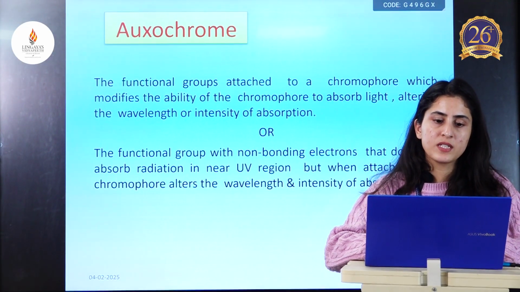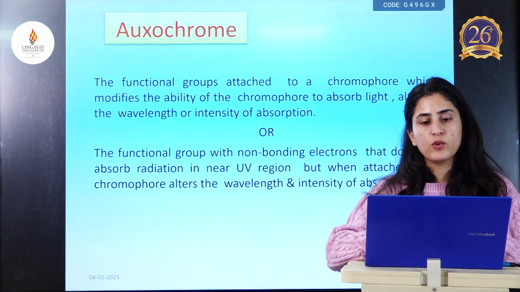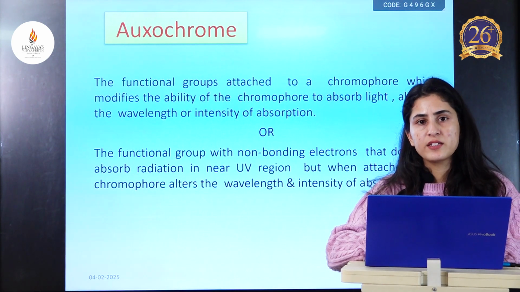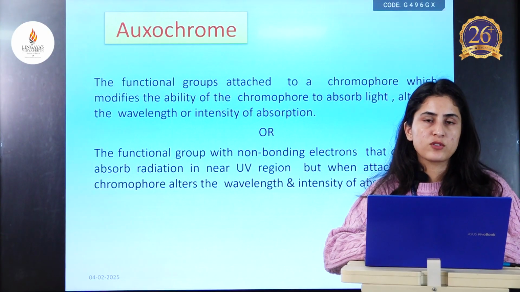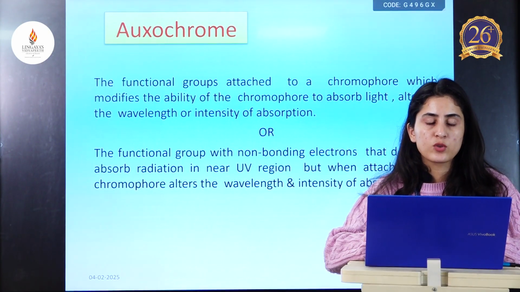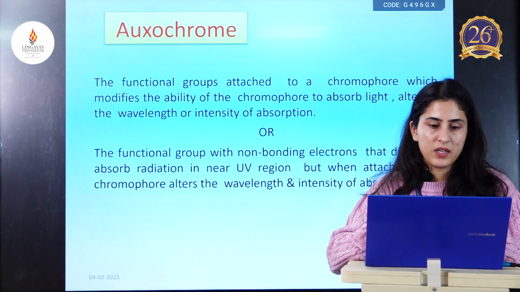They are functional groups attached to a chromophore, which modify the ability of the chromophore to absorb light and alter the wavelength or intensity of absorption. In most cases, they increase the lambda max of the compound, and they also increase the intensity of the absorption of the EMR.